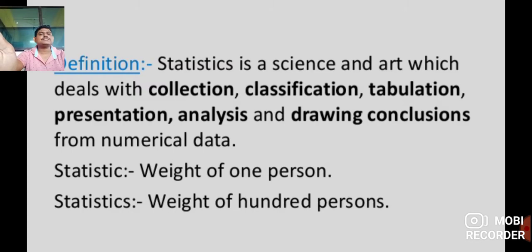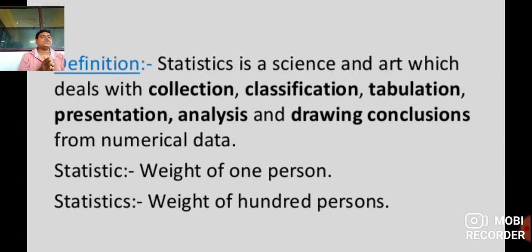Statistics means, for example, the weight of one person, then the weight of 100 people. The exact definition means the art which deals with these criteria and parameters: first collection, classification, then tabulation, presentation, analysis and drawing conclusions.